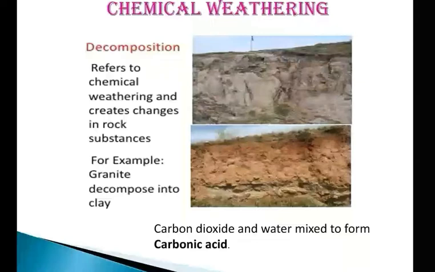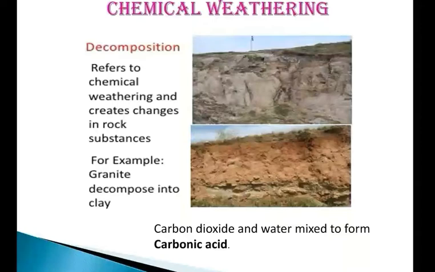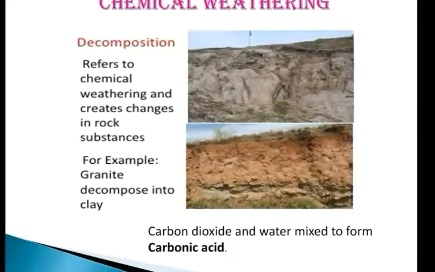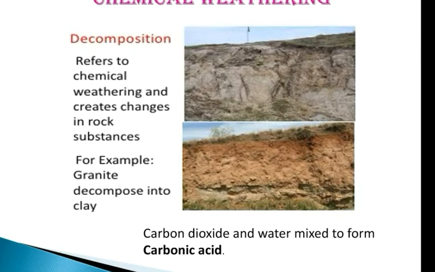Previously there was granite, and ultimately it is transformed into clay. The main agents of this kind of weathering are water, like running water or precipitation like rainfall, and the carbon dioxide of the air. When carbon dioxide, CO2, is mixed with water, H2O, these two form carbonic acid, H2CO3.